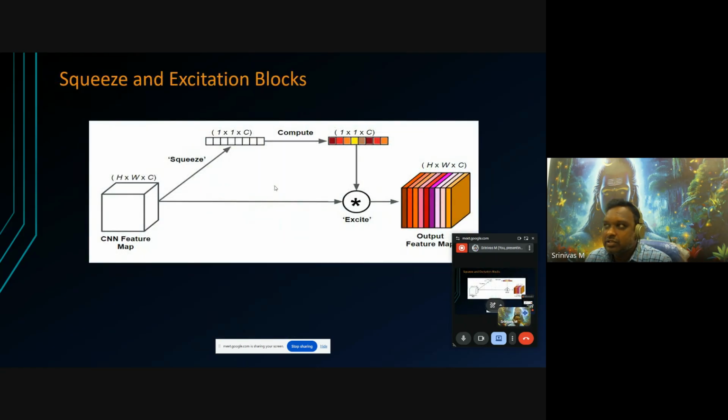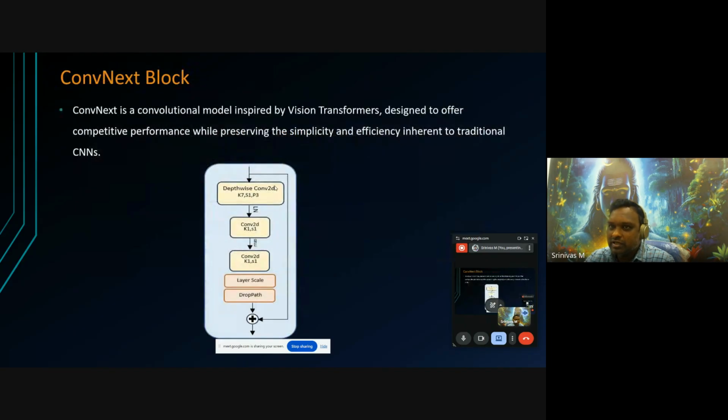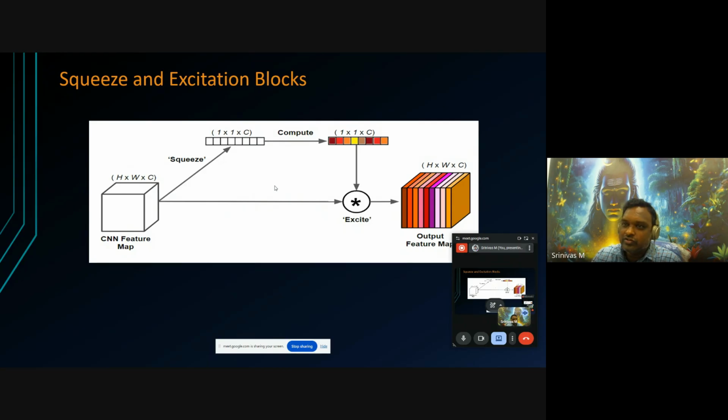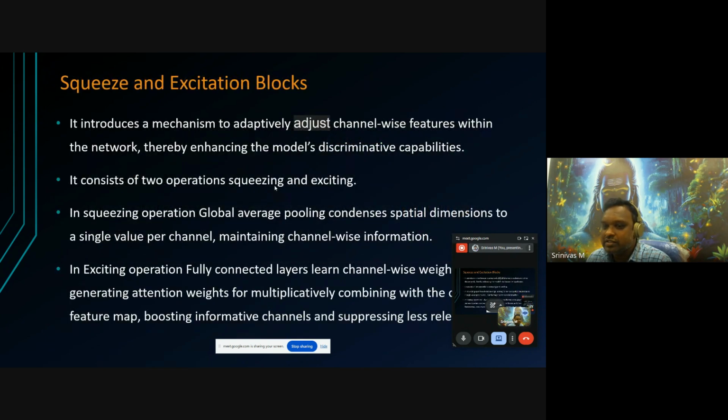Along with the ConvNeXt block we discussed previously, we are using the squeeze and excitation block. It is mainly used for channel-wise attention, and it mainly consists of two parts: one is the squeezing part, another one is the excitation part. In the squeezing part, we extract the channel-wise feature representation, which gives a single value per channel. So it maintains the channel-wise information along with the spatial information previously extracted, and this also reduces the number of parameters.